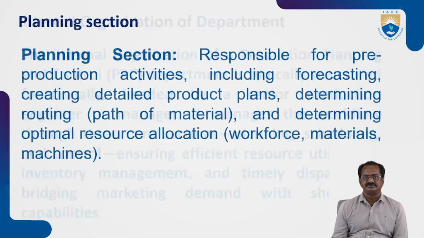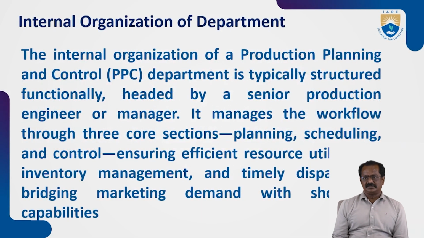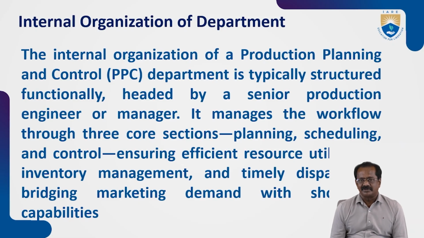Now, the internal organization of the department. All this procurement, planning, and the paperwork involved in this particular 1 lakh cars of production is kept and done in the administrative section of the production planning department.